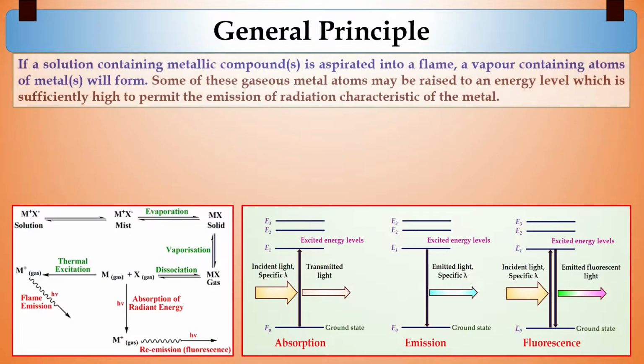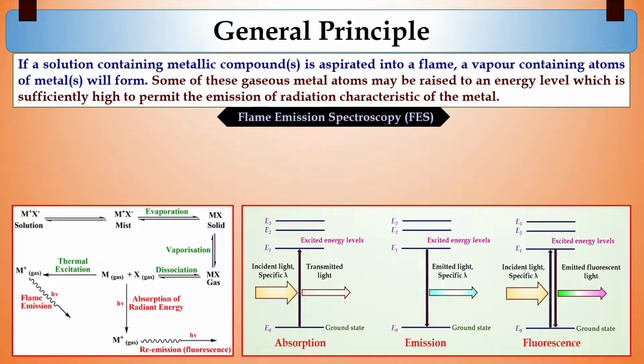If a solution containing metallic salt or some other metallic compound is aspirated into a flame, a vapor containing atoms of the metal will be formed. Some of these gaseous metal atoms may be raised to an energy level which is sufficiently high to permit the emission of radiation characteristic to the metal. This is the basis of flame emission spectroscopy, formerly known as flame photometry.